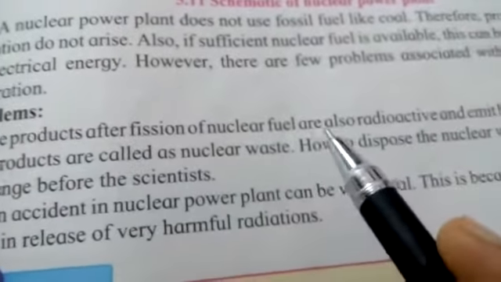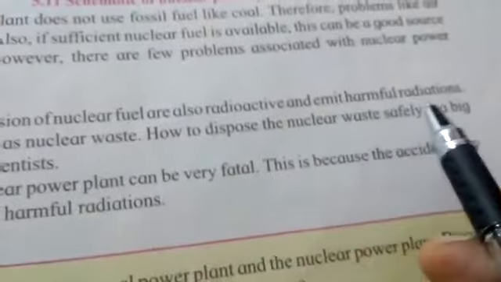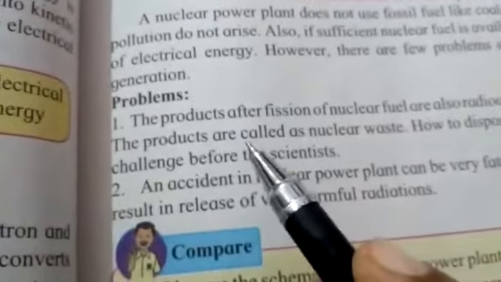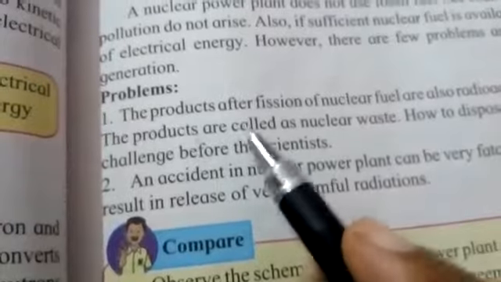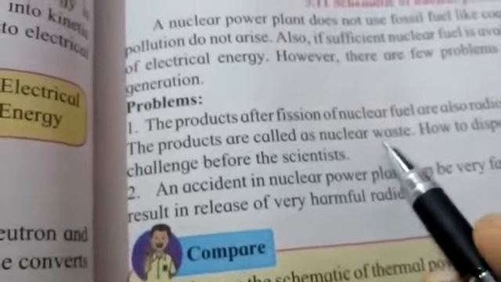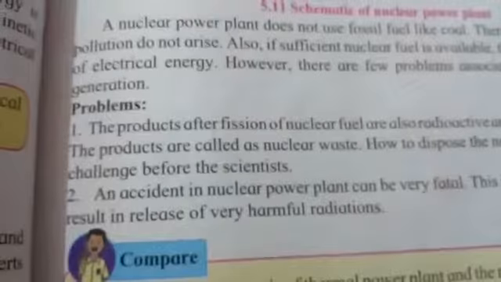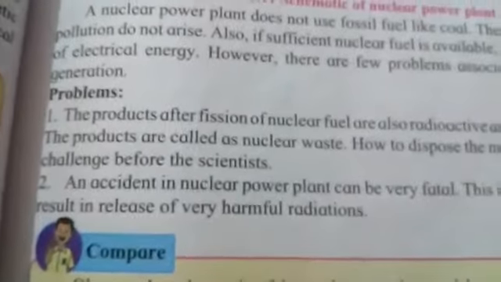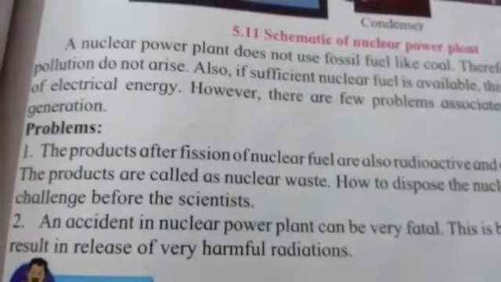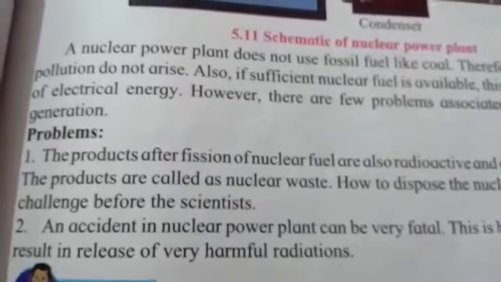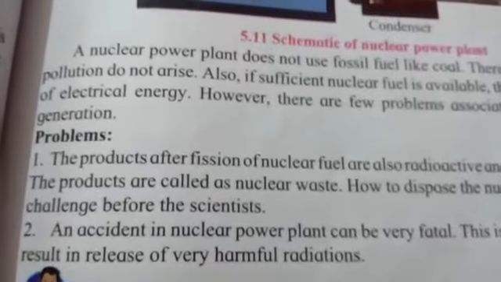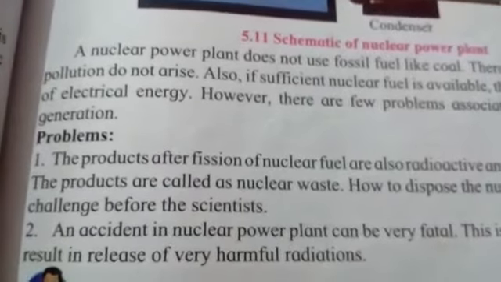The products after the fission of nuclear fuel are also radioactive and emit harmful radiations. So precautions are to be taken for proper disposal of such products or such waste. Nuclear waste is problematic to dispose of, because it is to be disposed of very carefully as it consists of harmful radiation. Or if any kind of accident takes place in such a nuclear power plant, it is fatal. Fatal means it is death causing, because it can release harmful radiations into the atmosphere. So lots of precautions are to be taken whenever we are working in a nuclear power plant.